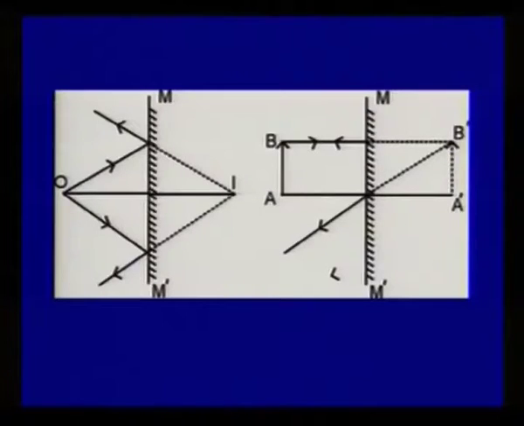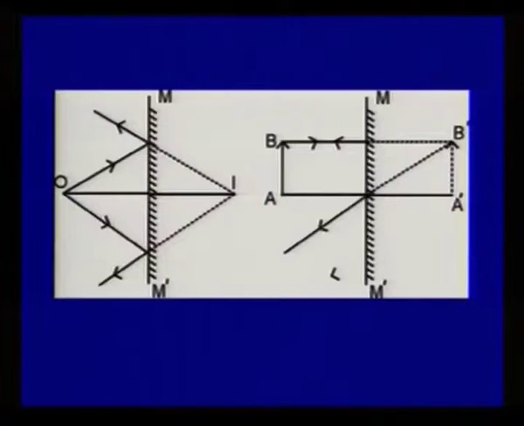In this diagram, there is a mirror MM', object O, and image formed I. Here light is coming from object O and reflects back in the same medium, but appears to meet at I. So, I is the image of O, but actually there is no light there, light only appears to reach here. So, this image is known as a virtual image. In the next diagram, you can see object AB and its image A'B', which is formed due to the mirror. Again, the same case is there.